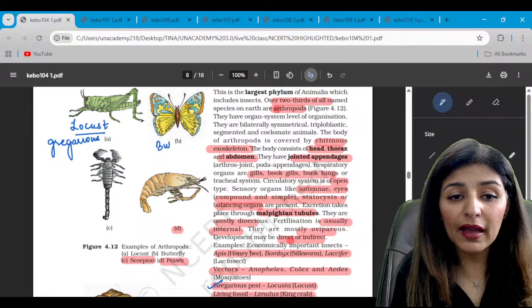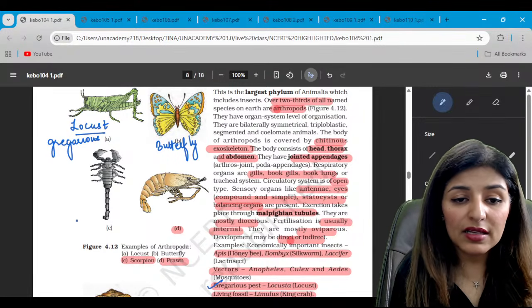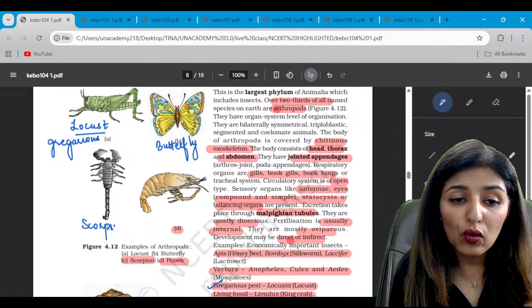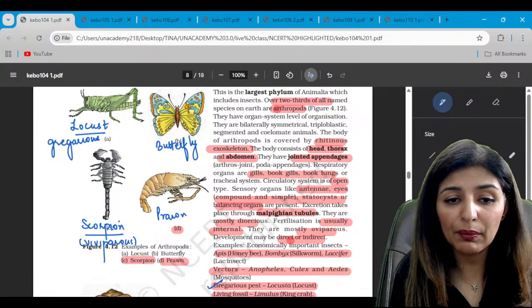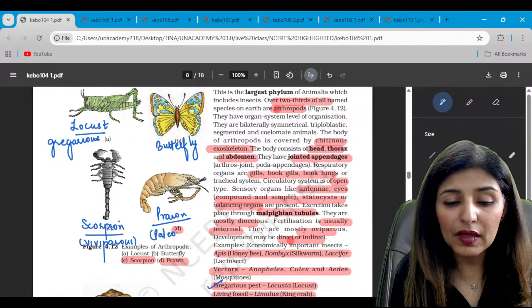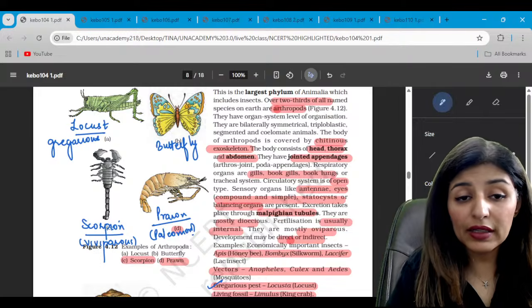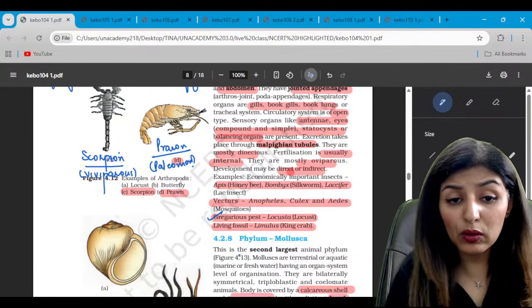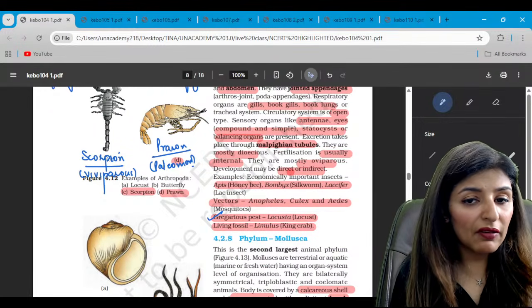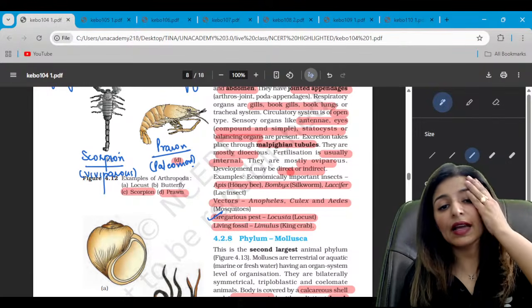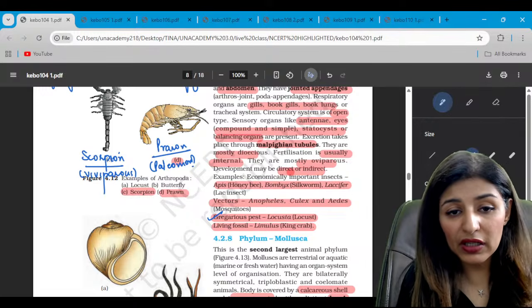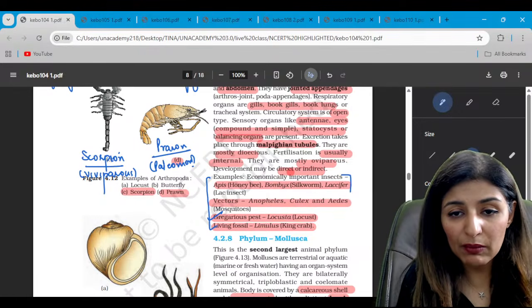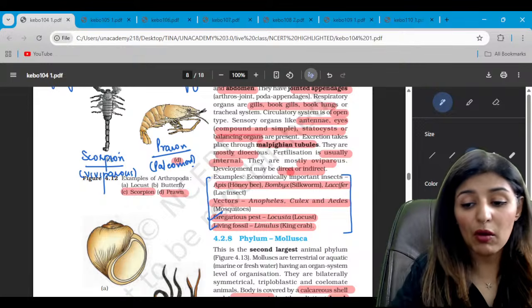This is your butterfly, Insecta. Then this is the scorpion, which is viviparous. It directly gives birth to the young ones. And the last one is that of prawn or Palaemon. Is that clear? Look at the other examples also. The other examples we know: Apis, Bombyx, Laccifer. Vectors are Anopheles, Culex, Aedes, and the living fossil is king crab. Yes or no? Some examples are given in this format as economically important, while other examples are given in the form of diagrams.